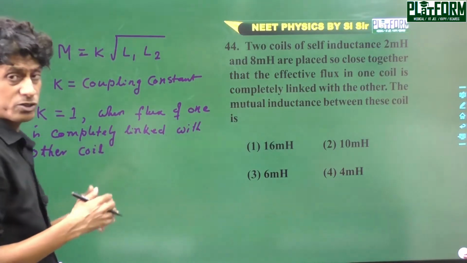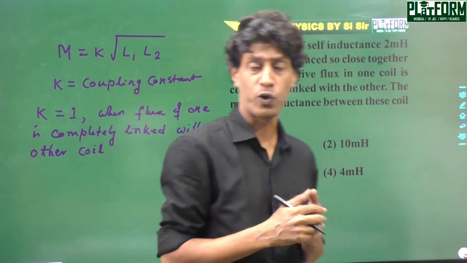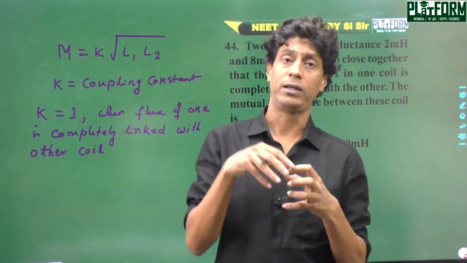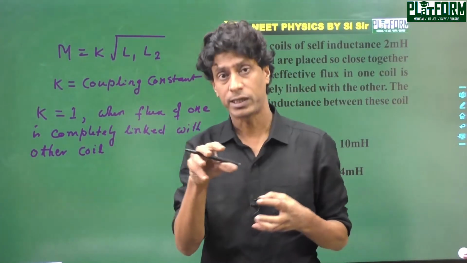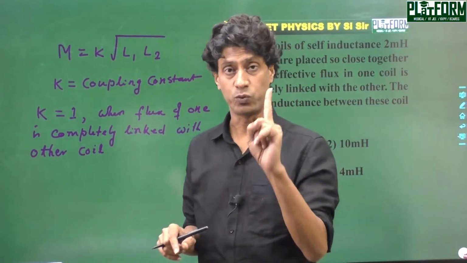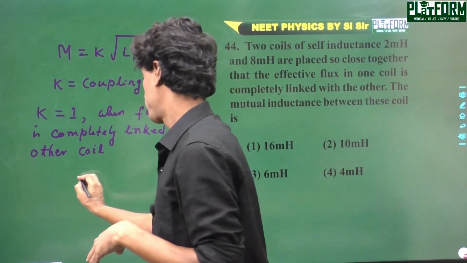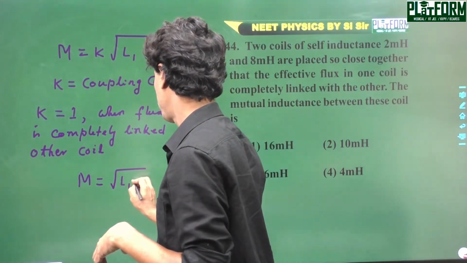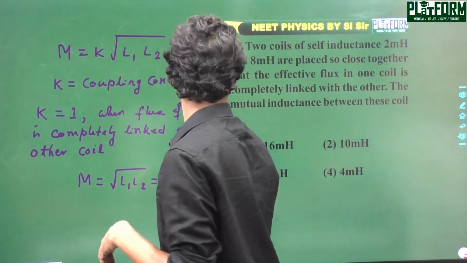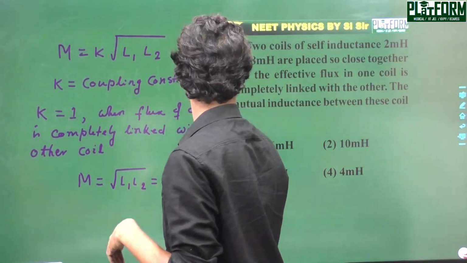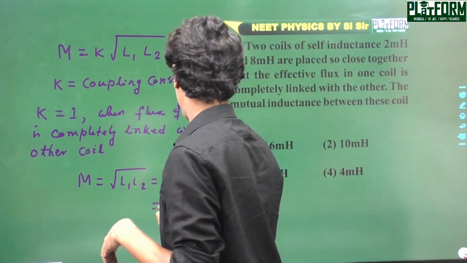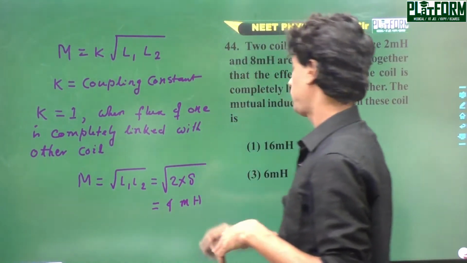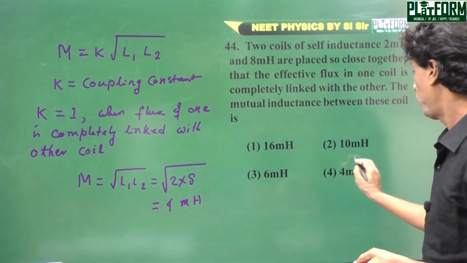If the total flux of one coil is completely linked with the other coil, then the value of coupling constant is 1. And it is a simple question, so therefore M is equal to root over of L1 L2. The value of L1 L2, it is given 2 into 8. Finally the answer is 4 millihenry, and here the correct option matches with 4.